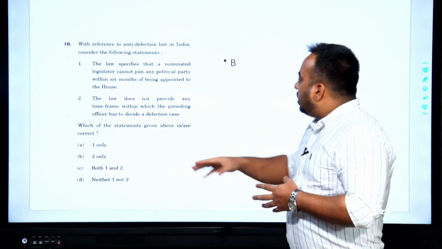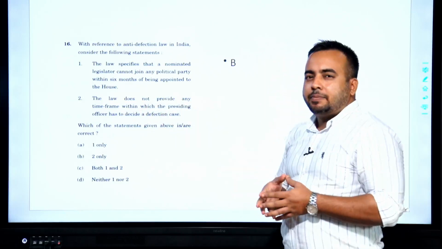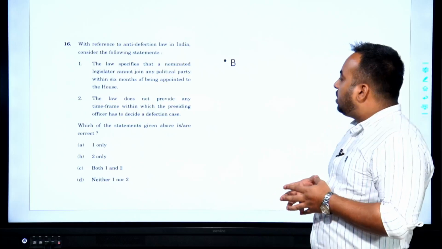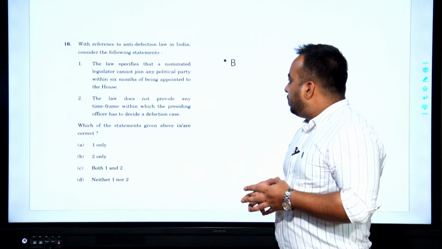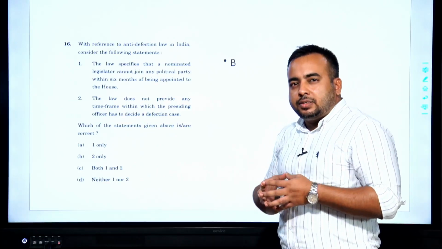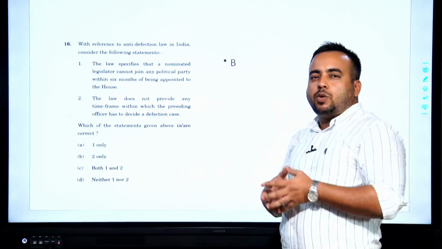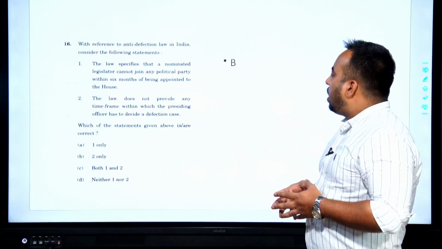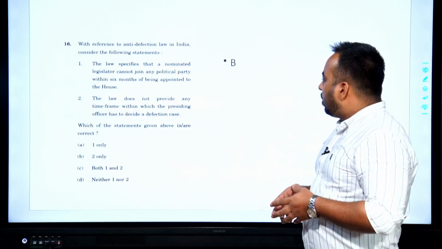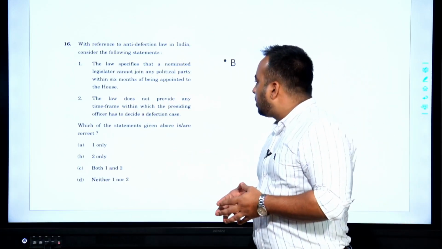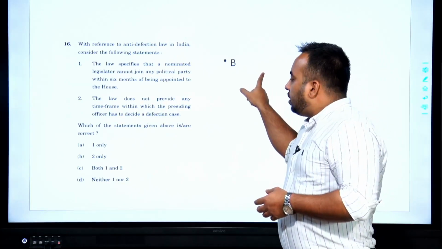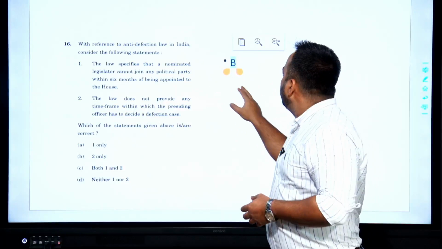So, this statement too might appear correct because of the recent judgment of Supreme Court. The Supreme Court has been saying that the presiding officer should be deciding the cases within 6 months or within 3 months or within reasonable period of time, but there is no such time frame given in the law itself. All right. So, only statement 2 is correct. The law does not provide any time frame. Yes. So, answer is B, 2 only. Next question.